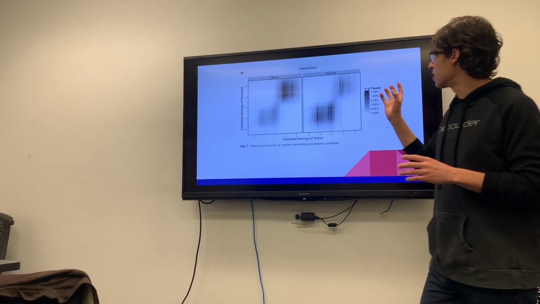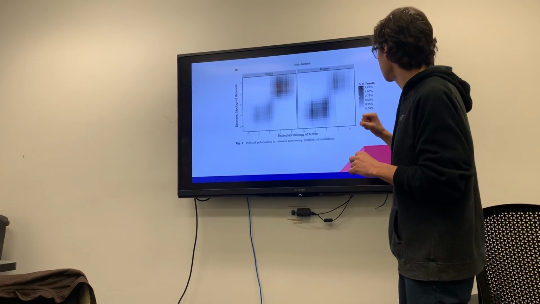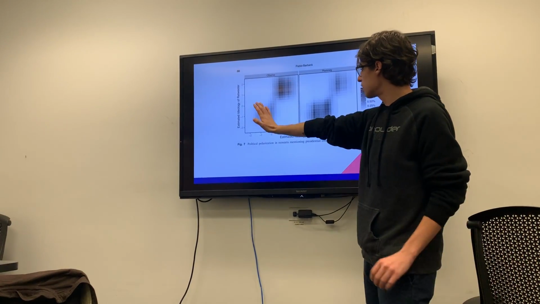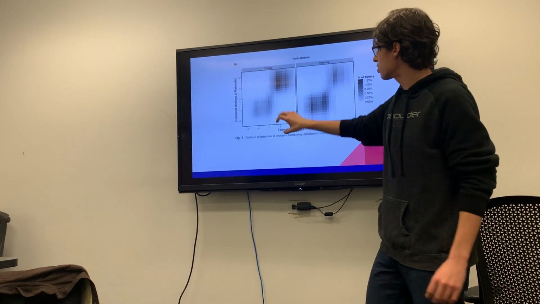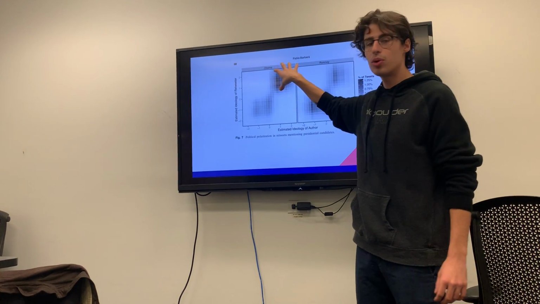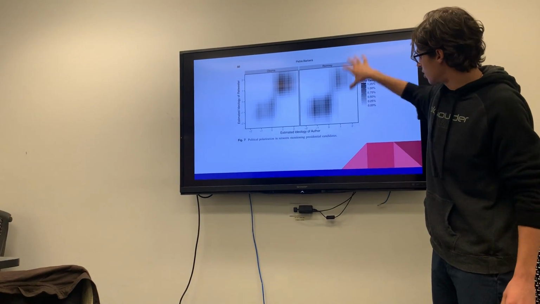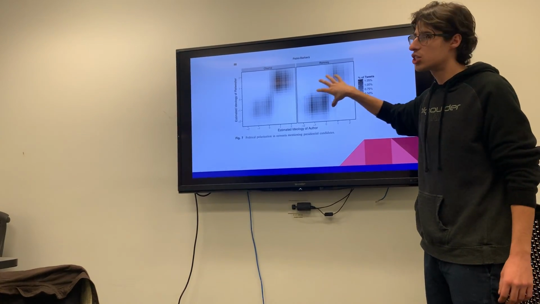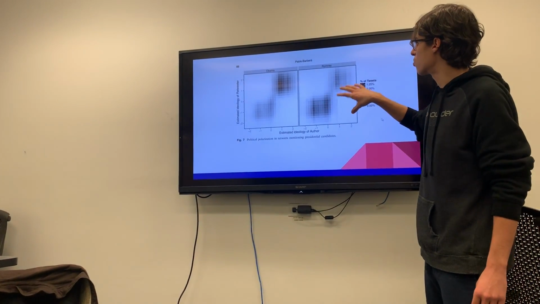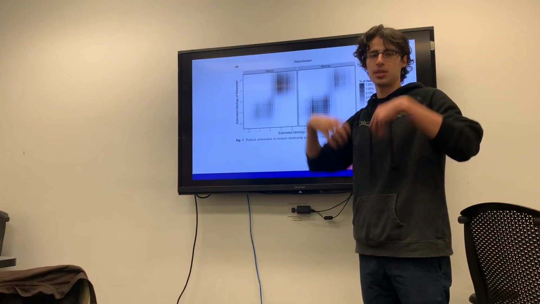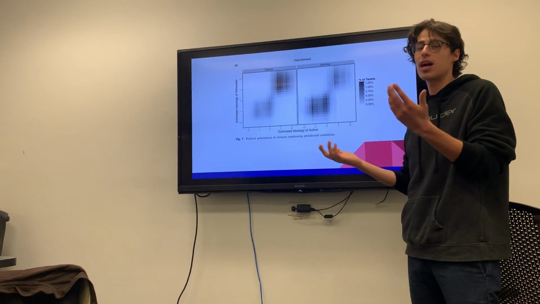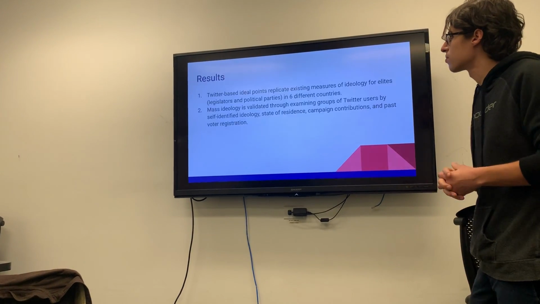And then here we just have the quantity of tweets. What we do see is that with regard to Obama, on the conservative end, there's a lot more density, you see a lot more tweeting going on. And same with Romney. On the liberal side, you see a greater density of tweets going on. So a larger quantity of tweets is going on with respect to the opponent when you're in a given political party. So just basing that off of the previous graph that was presented.